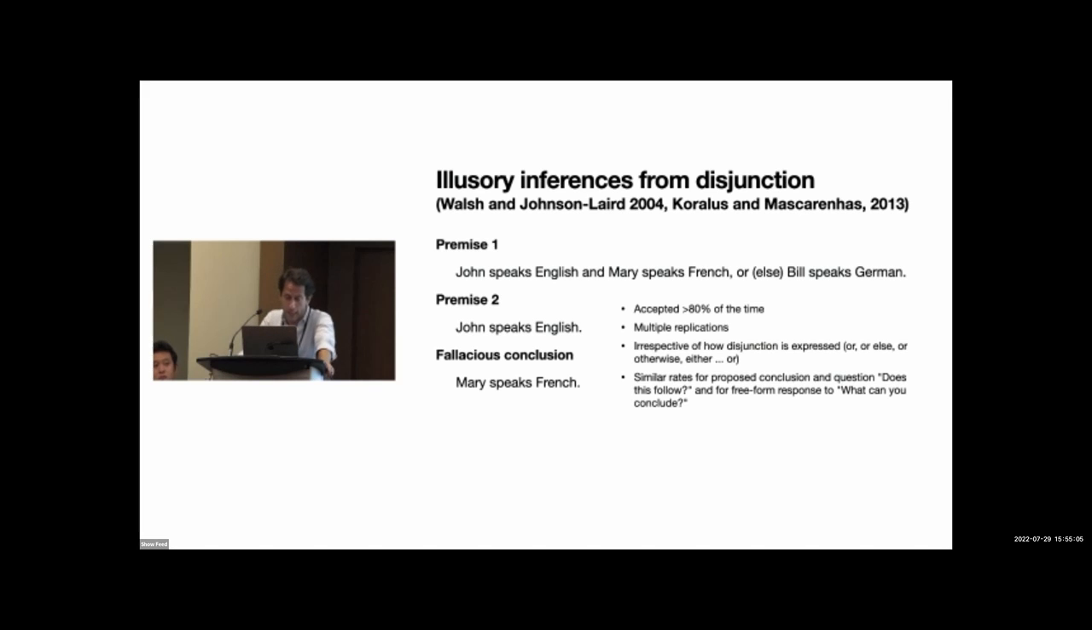They go like this: John speaks English and Mary speaks French, or else Bill speaks German. John speaks English. Can you now conclude that Mary speaks French? As I expect you to confirm introspectively, it's an extremely attractive inference, accepted over 80% of the time in experiments replicated multiple times with an enormous range of variation of content. It doesn't seem to matter how you express disjunction in English, and we have, importantly, absolutely comparable rates of fallacious